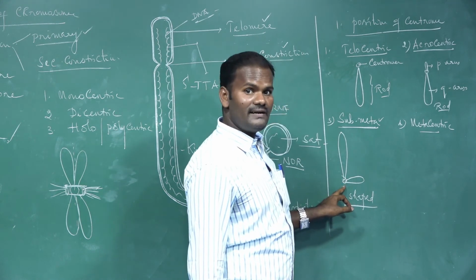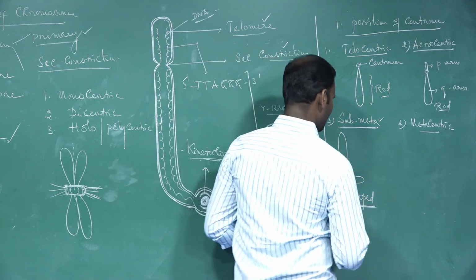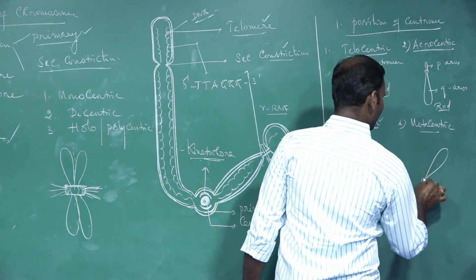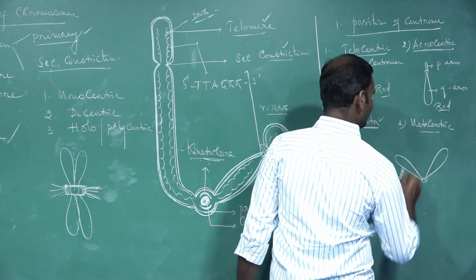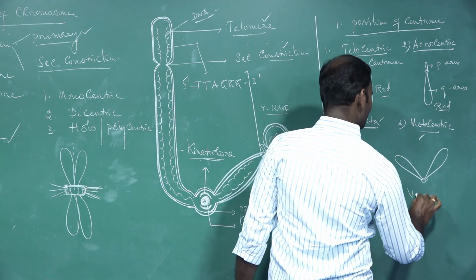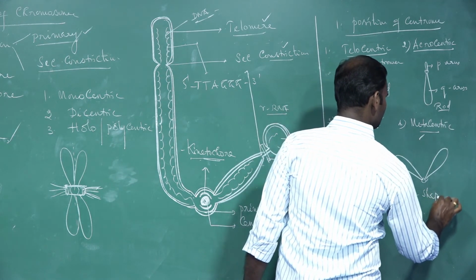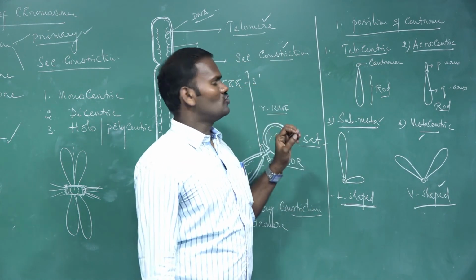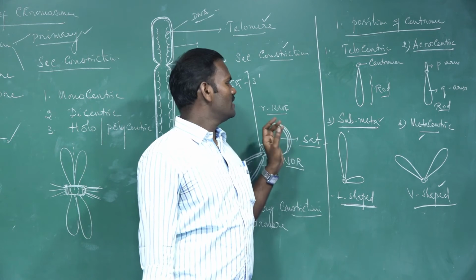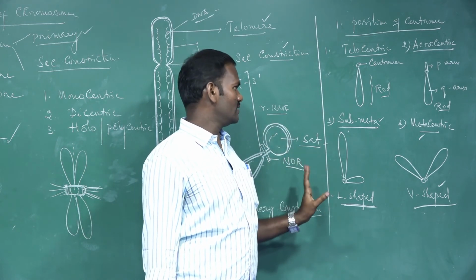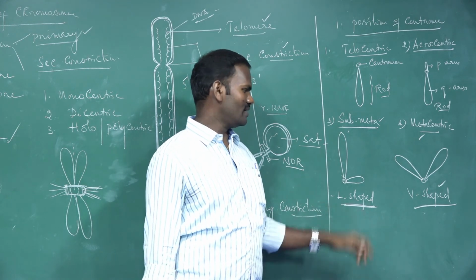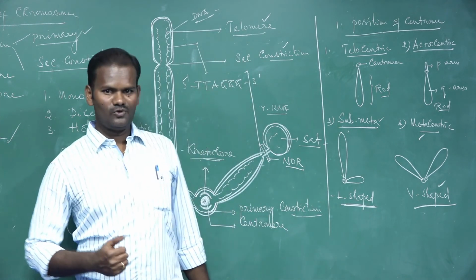Near the center, it is L-shaped, the submetacentric. At the center, dividing into two equal portions, it is called metacentric, which is a V-shaped chromosome. So telocentric and acrocentric are rod-shaped, submetacentric is L-shaped, and metacentric is V-shaped.